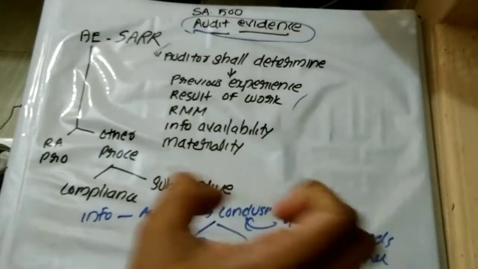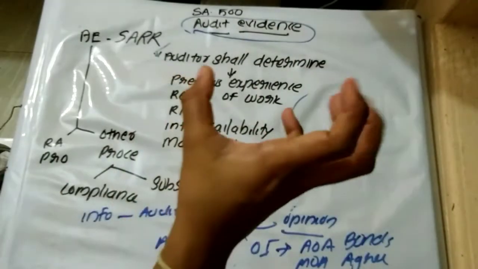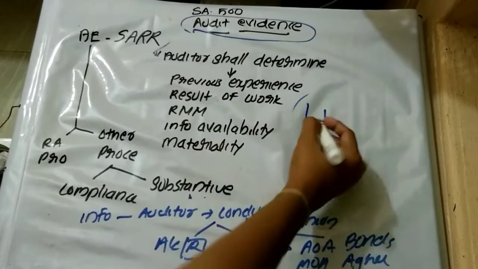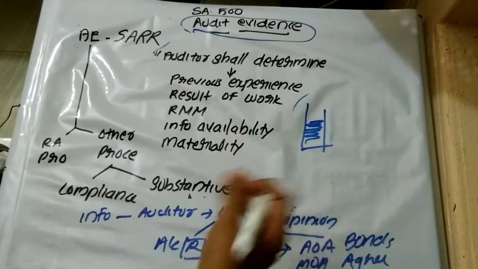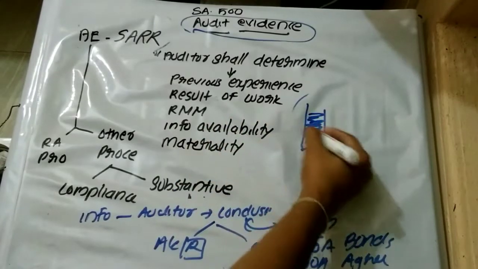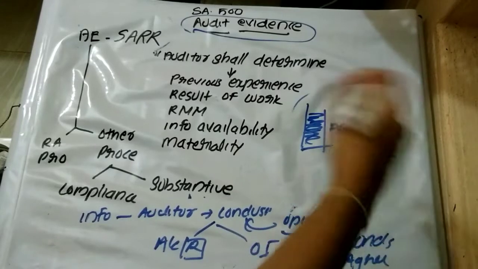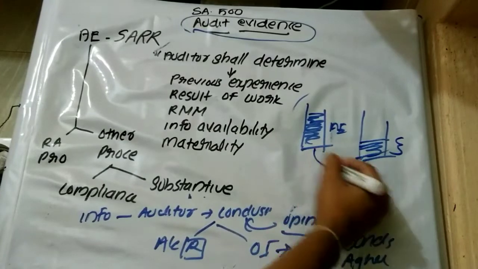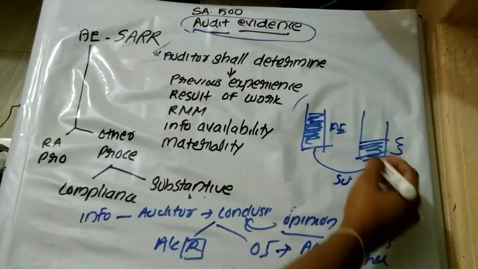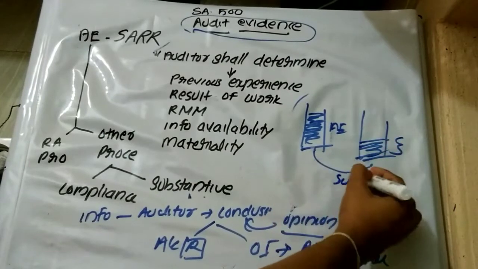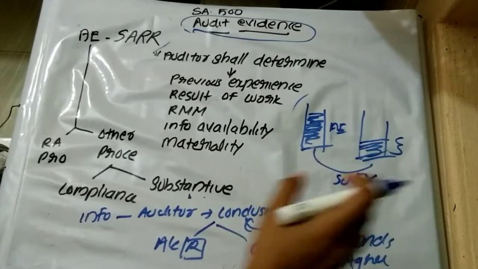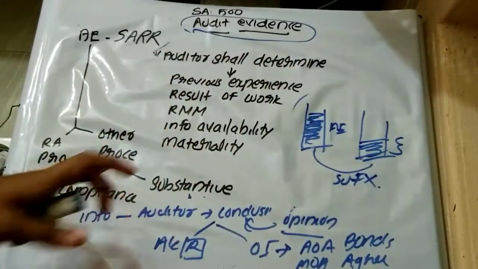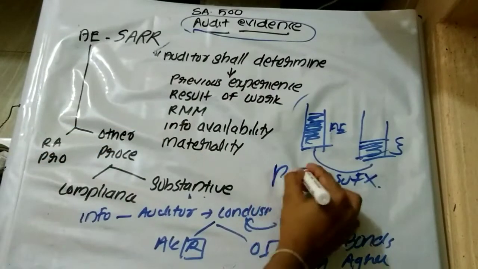So the auditor has to obtain audit evidence which is sufficient. Sufficient means the quantity of audit evidence. Suppose this is a complicated audit engagement, or an audit engagement where risk is very high. The auditor requires this much audit evidence, but in actuality, by applying the audit procedures, the auditor only obtains this much. So can we state that the audit evidence obtained by the auditor is sufficient? No. In this case, the information obtained by the auditor is not sufficient. So as to determine the sufficiency and appropriateness, the auditor has to apply his professional judgment.